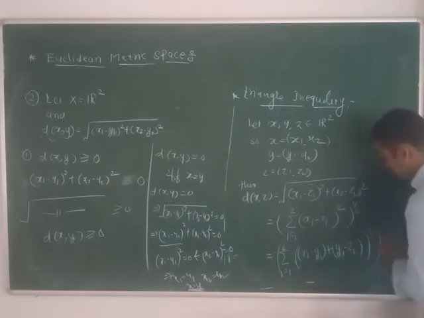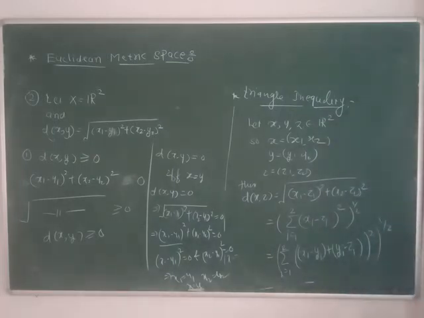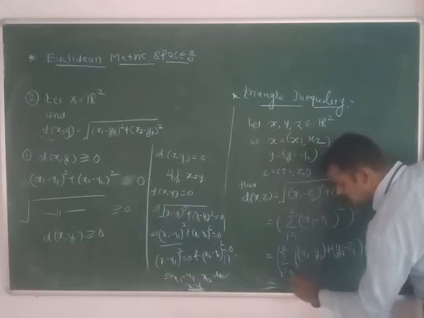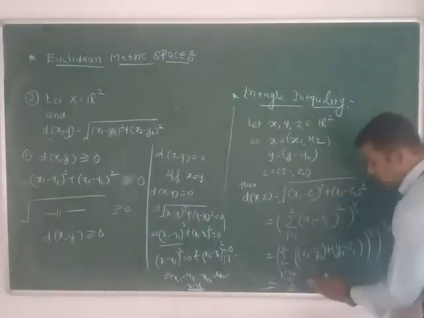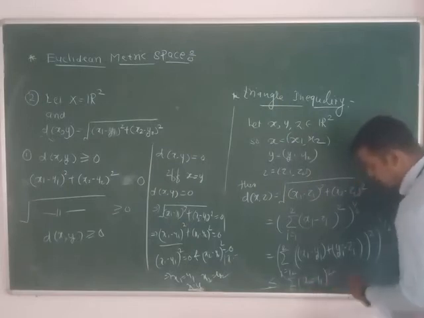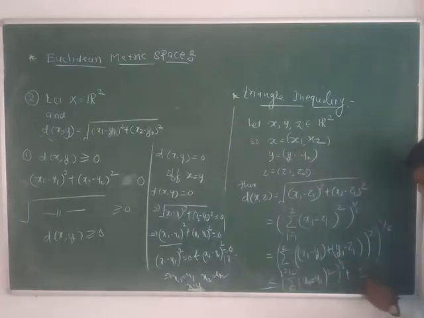Now by using Minkowski's inequality, we can write it directly as the summation i runs from 1 to 2 of (xi minus yi) bracket square raised to 1 by 2, plus the summation i runs from 1 to 2 of (yi minus zi) bracket square raised to 1 by 2.